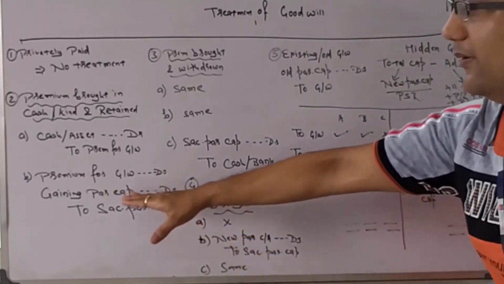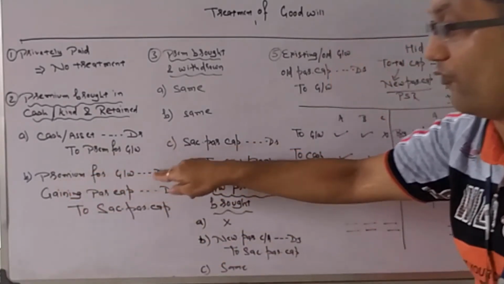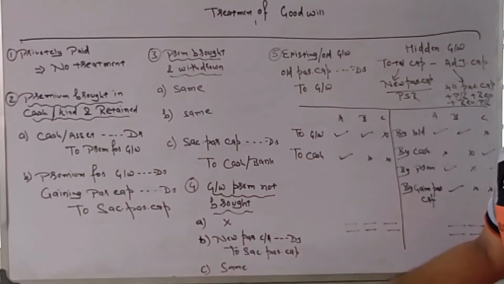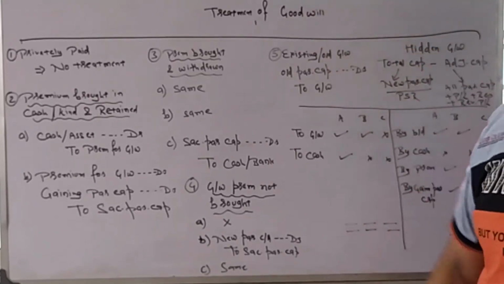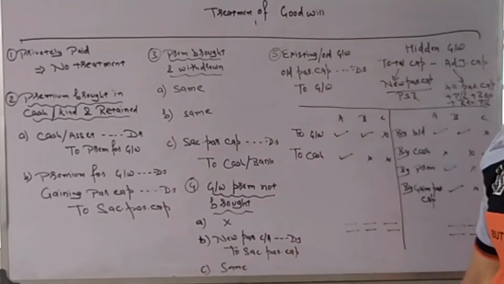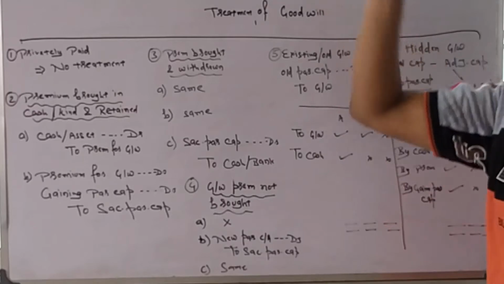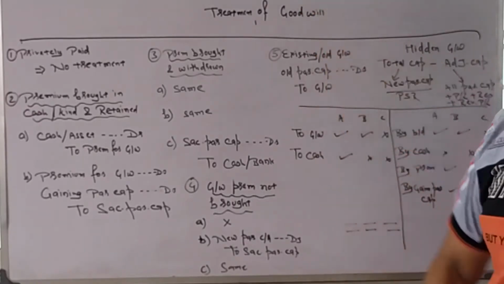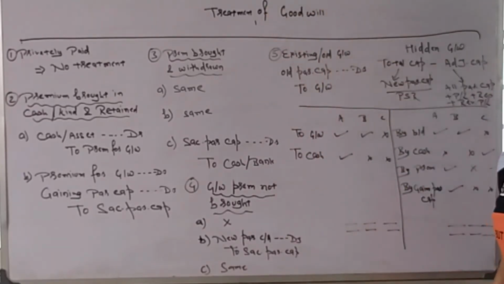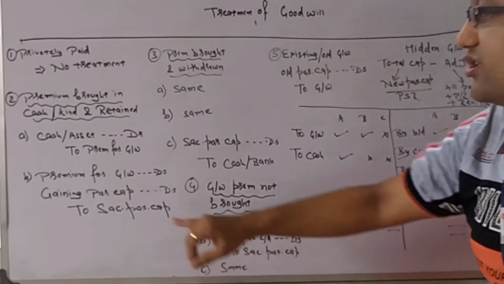Second entry will be same, but instead of premium for goodwill, we will write new partner's current account. We will deduct from his current account. That means we are telling him, okay, you are not bringing in goodwill, don't worry. We will take it from your future. When you earn the profit in your current account, we will take the goodwill from your current account, when you earn in future. So right now we are booking it. New partner's current account debit instead of premium.